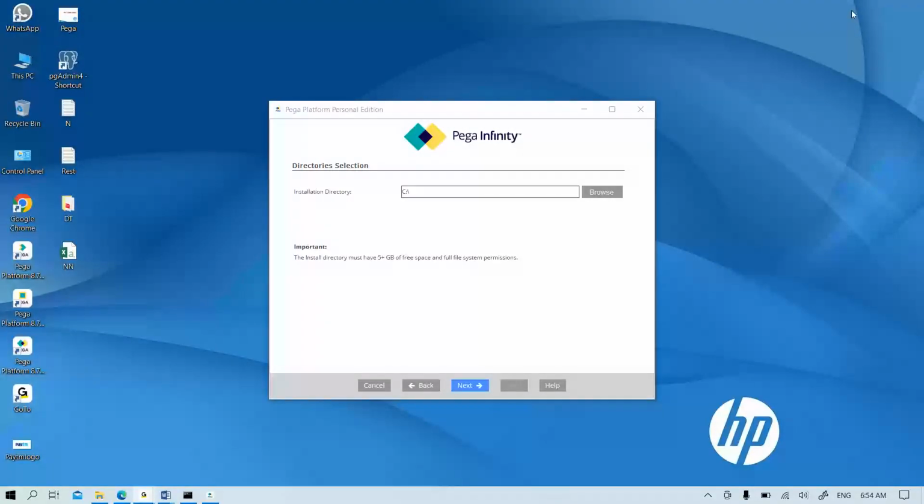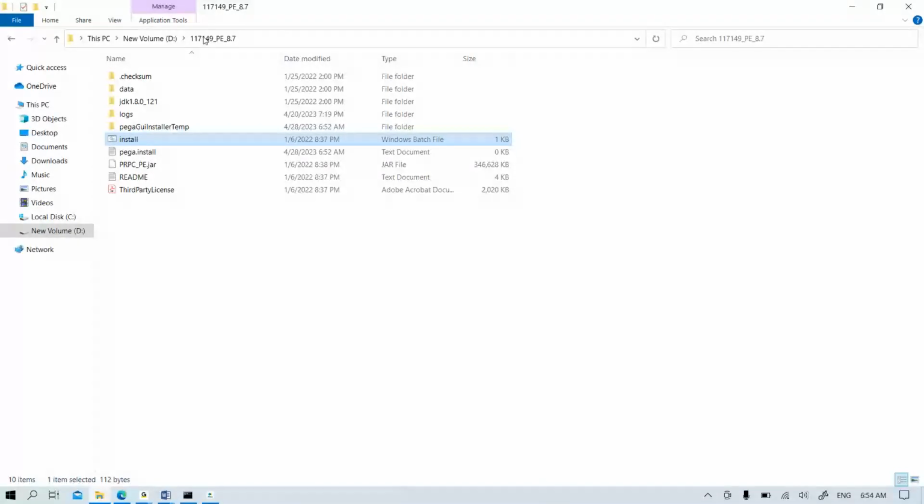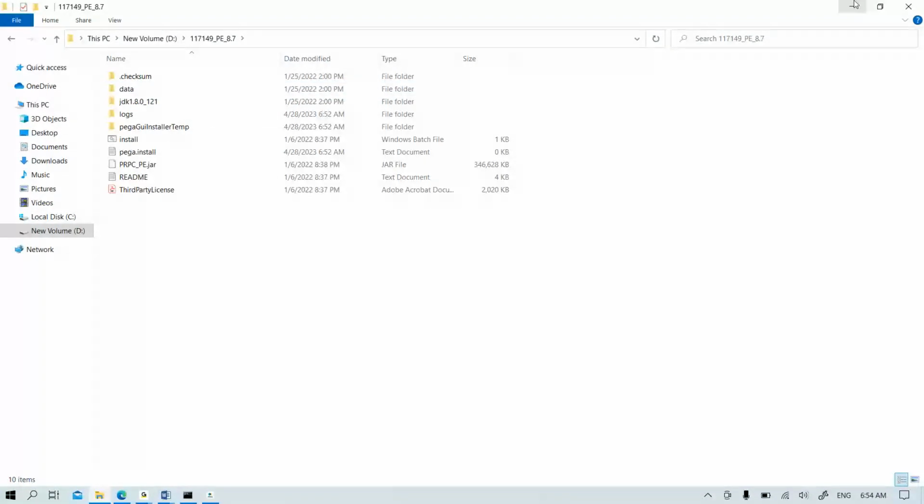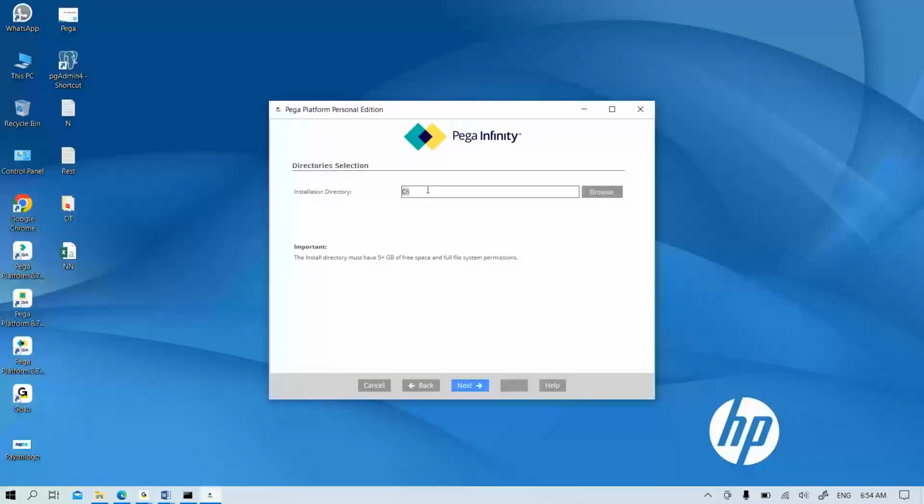Whenever we see directory information here, in every system it will take C as the directory path, because C is where the OS and program files are configured. You can also install it in C. The folder can be in any drive. My installation folder is in the D drive, but when installing this setup, you can install it in the C drive.